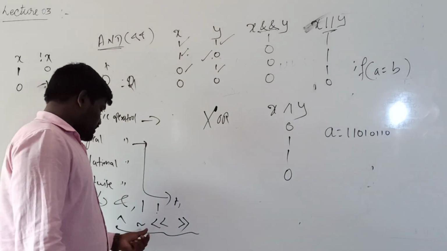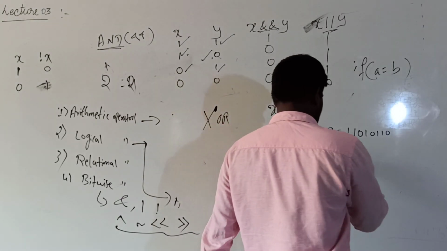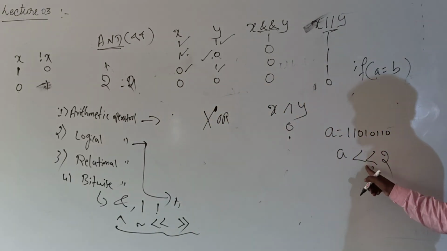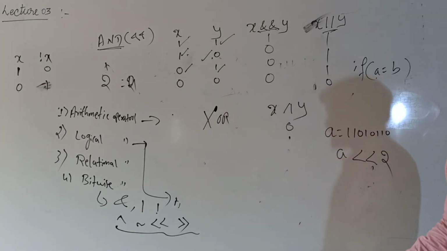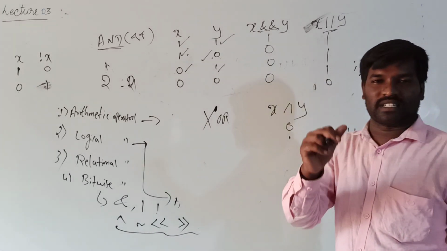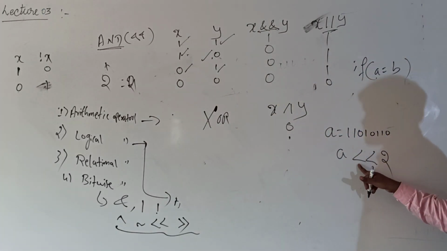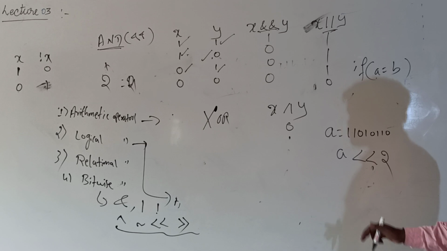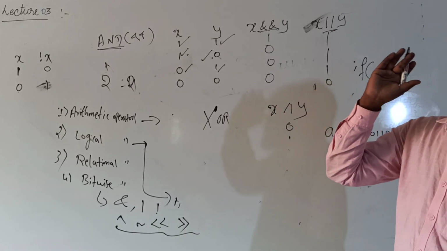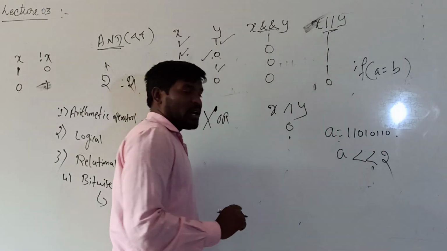Okay. See, A left shift. Here the direction is the left-hand side, and we have to shift the bits. One digit indicates 1 bit. Here we have to shift 2 bits from right to left, because the direction is the left side. Okay. Then how to write?